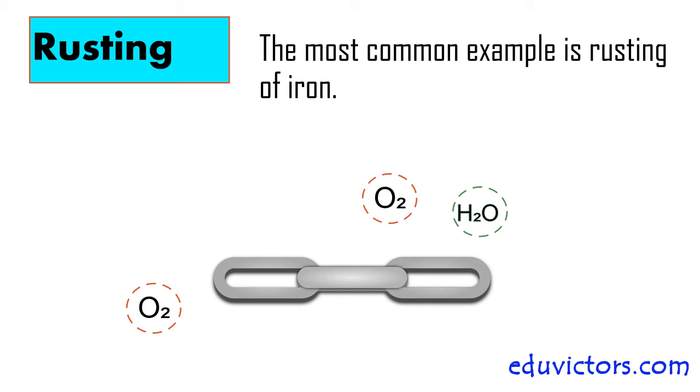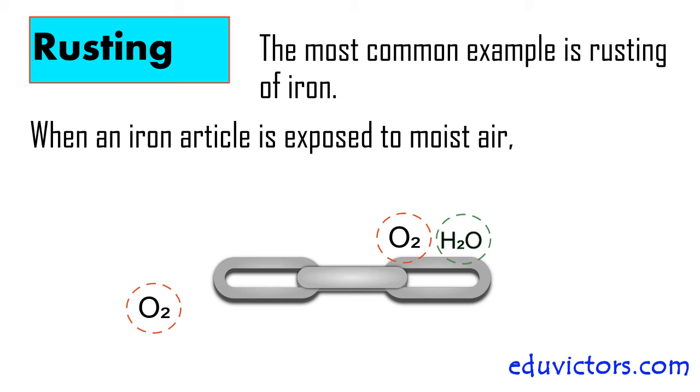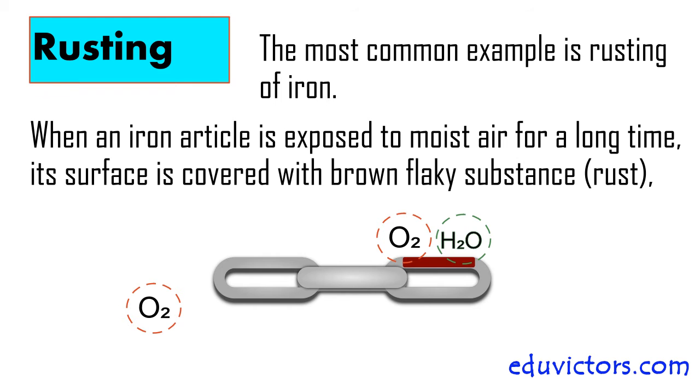When an iron article is exposed to moist air for a long time, its surface is covered with a brown flaky substance called rust. Rust is basically hydrated ferric oxide and it is formed due to the attack of oxygen gas and water vapors present in the air on the surface of the iron.